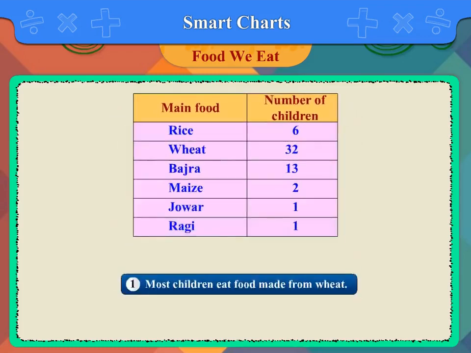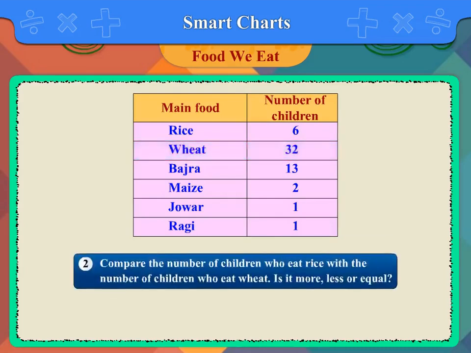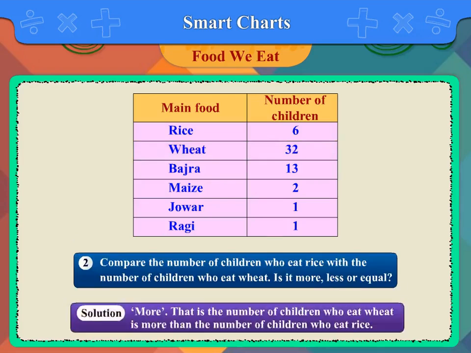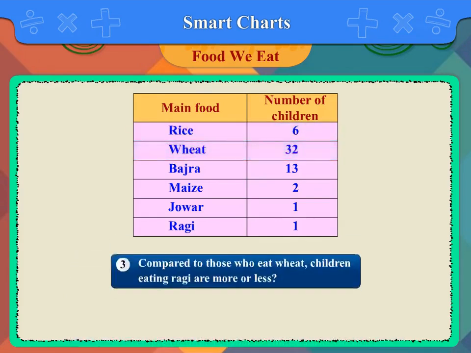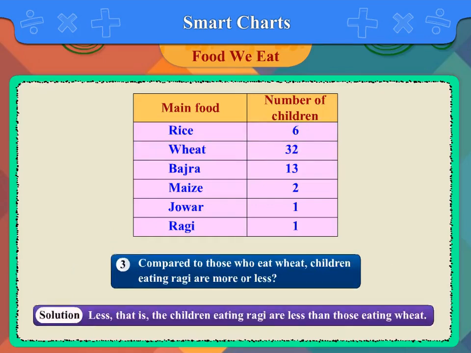First, which food do most children eat? Most children eat food made from wheat. Second, compare the number of children who eat rice with the number of children who eat wheat. Is it more, less, or equal? Solution: more. That is, the number of children who eat wheat is more than the number of children who eat rice. Third, compared to those who eat wheat, children eating ragi are more or less? Solution: less. That is, the children eating ragi are less than those eating wheat.